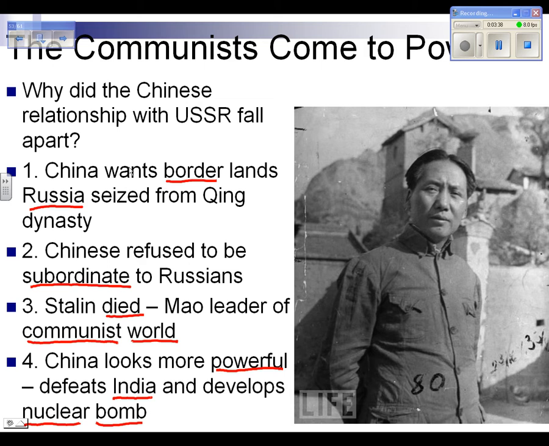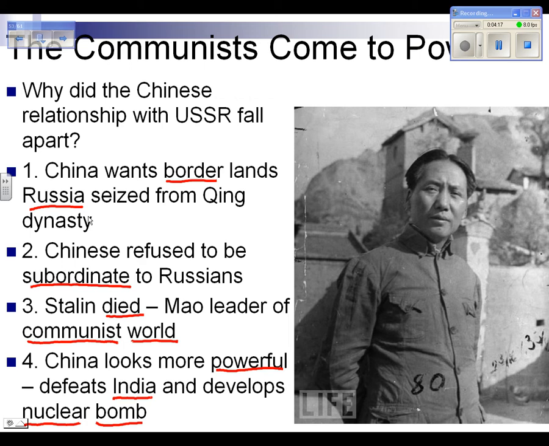First of all, China wants back some of the borderlands that Russia had seized from the Qing dynasty. If you remember, the Qing dynasty had replaced the Ming dynasty. Let's just refresh our memories. The Qing were the Manchurians who had come in and replaced the Ming. The Russians and everybody take advantage of the Qing when they're weak in the 1800s, and they grabbed some land from the Qing, so the Chinese want this land back. The Chinese refused to be subordinate to the Russians. The Russians felt they were the top communists in the world and therefore should be able to tell everybody else what to do. They don't like this.